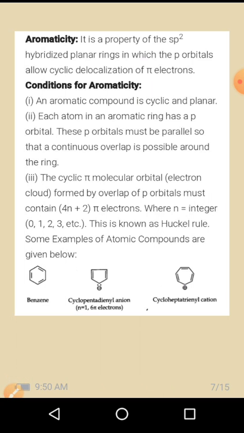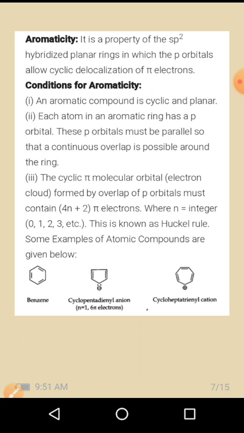It is a property of an sp2 hybridized planar ring in which the p orbitals allow a cyclic delocalization of pi electrons. The condition for aromaticity: an aromatic compound is cyclic and planar. So if the compound is aromatic, then it must be a cyclic structure and it should be planar in nature. And each atom in an aromatic ring has a p orbital.